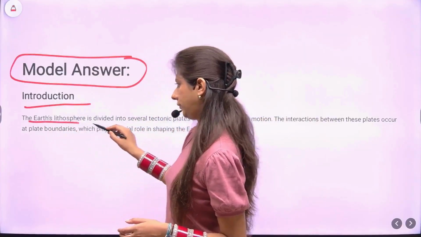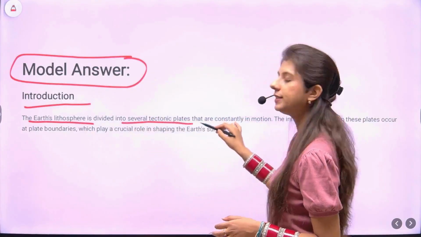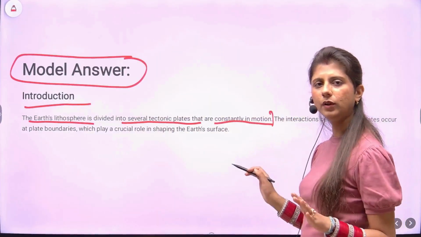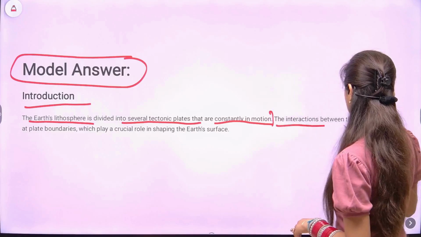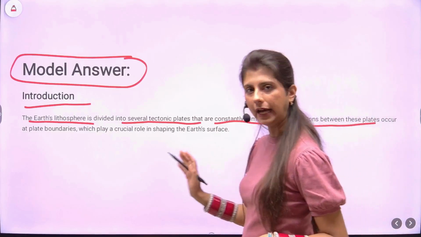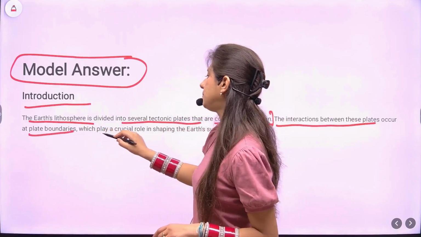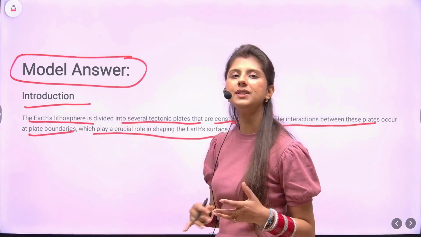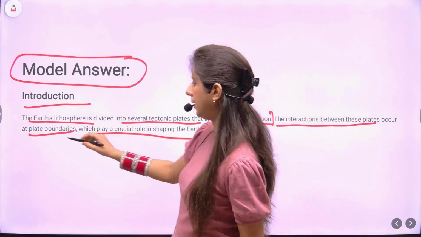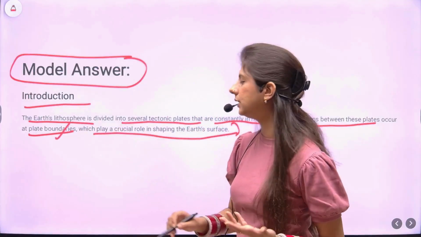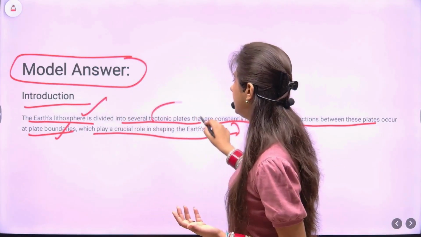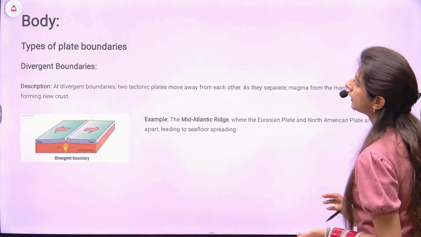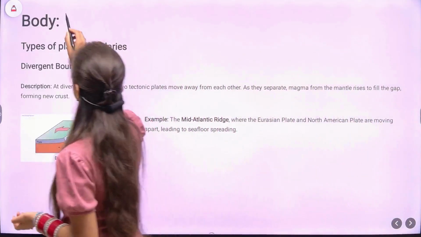The Earth's lithosphere is divided into several tectonic plates that are constantly in motion. In simple words, the interactions between these plates occur at plate boundaries, which play a crucial role in shaping the surface of the Earth. So we have given some significance about the plate boundaries as well as described that the lithosphere is divided into these tectonic plates, right? So this is the introduction. Let's move quickly to the body of the answer.